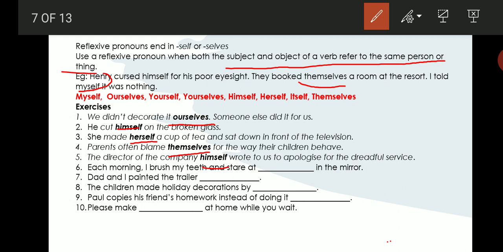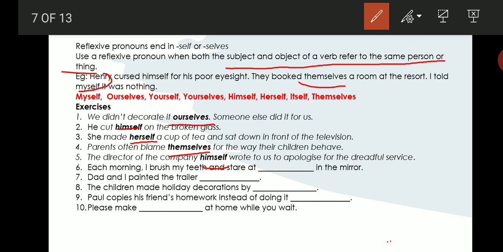Each morning I brush my teeth and stare at myself in the mirror. Are you clear? Because the subject is I and you have the subject and object as the same person or thing. So you use the self form of I, that is myself. Dad and I painted the trailer ourselves, because both of us are there. We use ourselves. The children made holiday decorations by, we don't know the children, they are somebody else. So what do you use? Themselves. Children made holiday decorations by themselves.